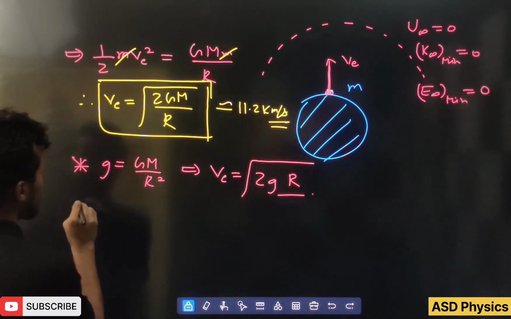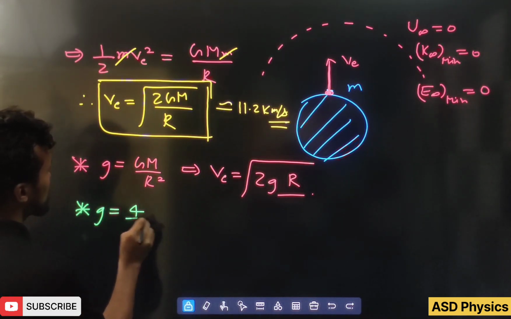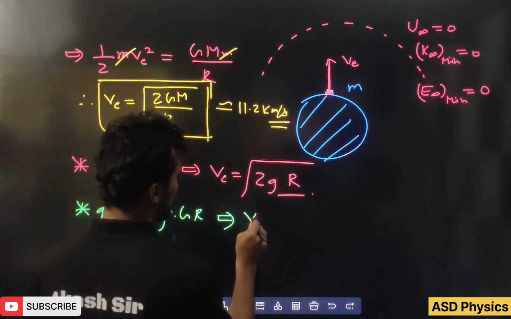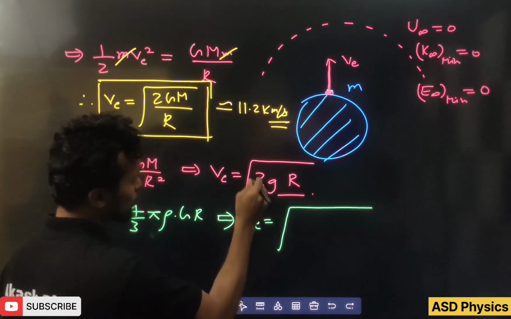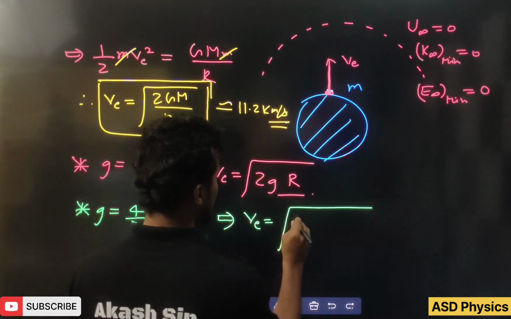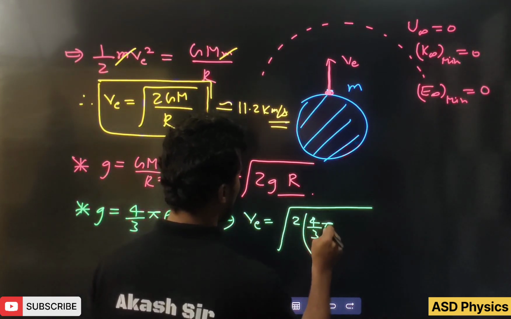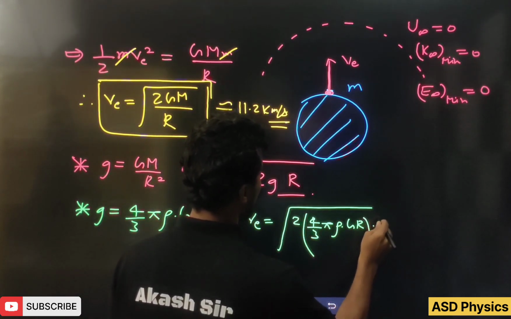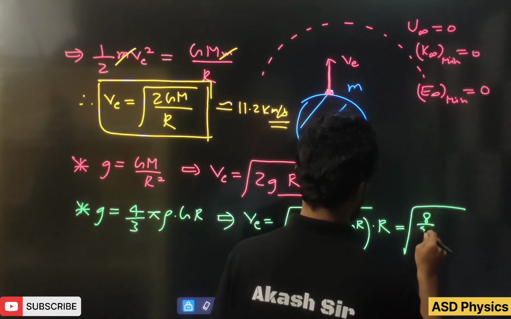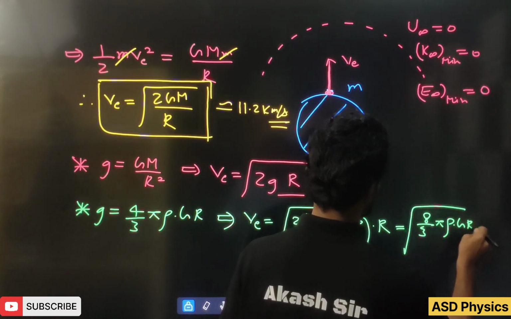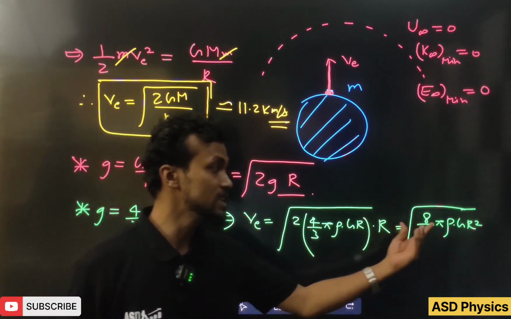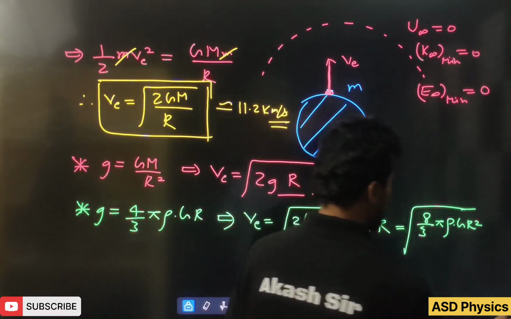Next one, you know very well in terms of density, g equals 4 by 3 pi rho G r. If you write in terms of the density, just put the value here. V equals root 2gr. Putting the value of g, it becomes 2 into 4 by 3 pi rho G r into r, which becomes root of 8 by 3 pi rho G r square. So we have to remember the formula in terms of mass, in terms of gravity, and even in terms of density. Anything can be used in an exam.